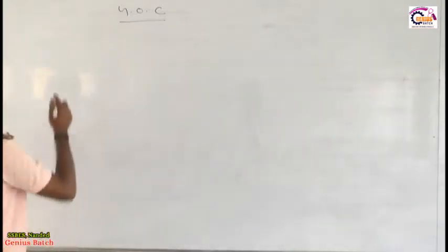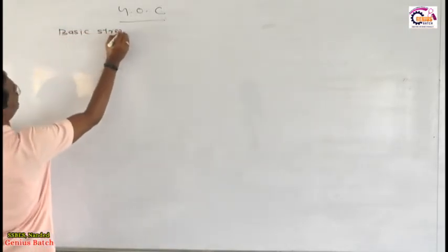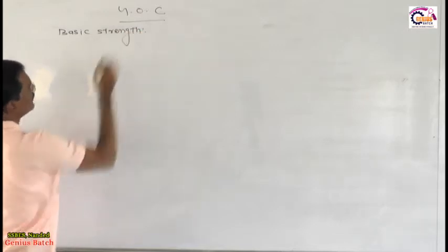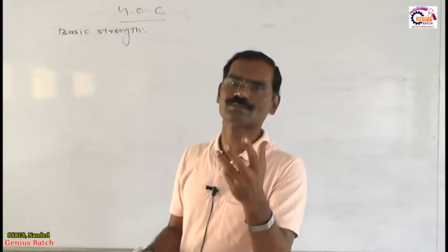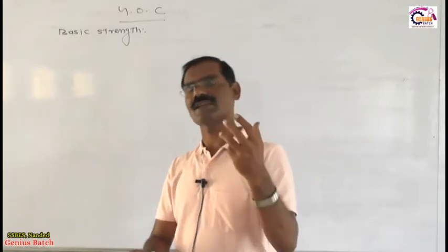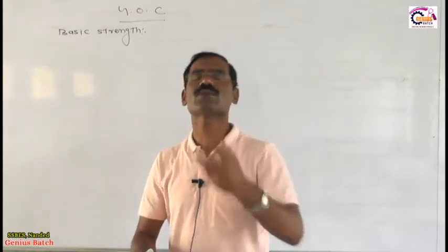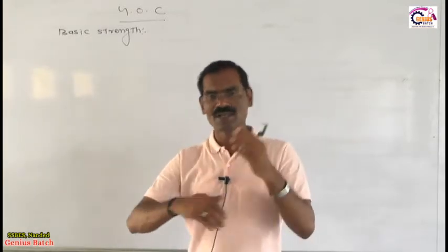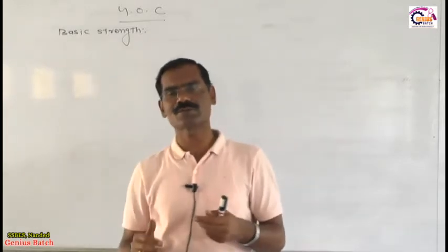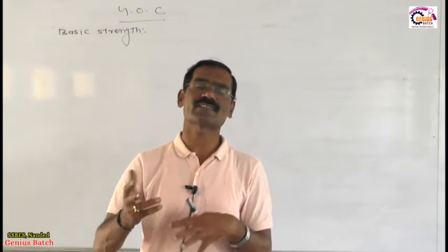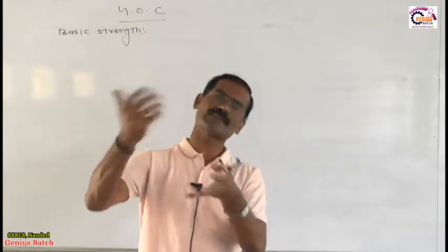Before discussing basic strength, see what the meaning of basic strength is. I will first define what a base is according to Arrhenius, according to Lowry-Bronsted, and according to Lewis. What is the Arrhenius theory? According to Arrhenius, a base is a substance which has a tendency to donate OH minus in aqueous solution. An OH minus donor in aqueous solution is called a base. Second, according to Lowry-Bronsted, the substance which has a tendency to accept a proton, a proton acceptor, is called a base.